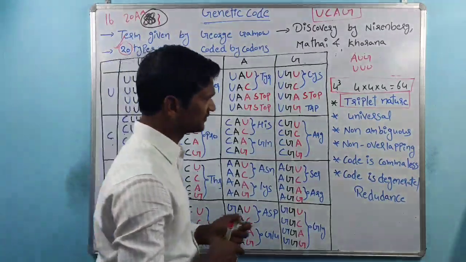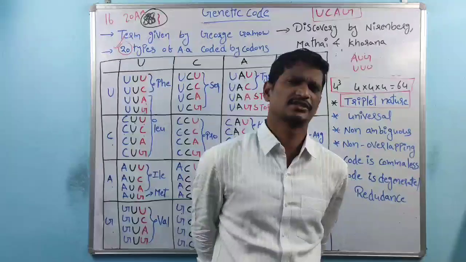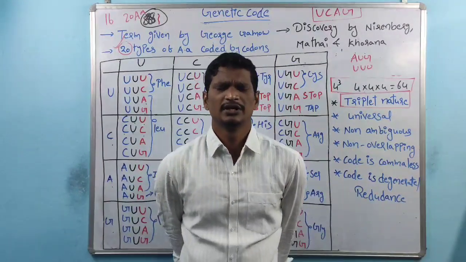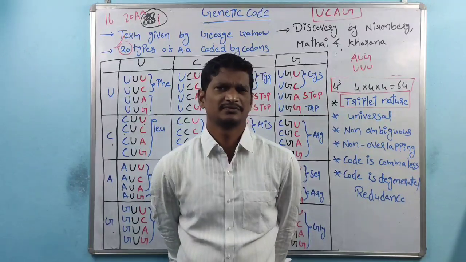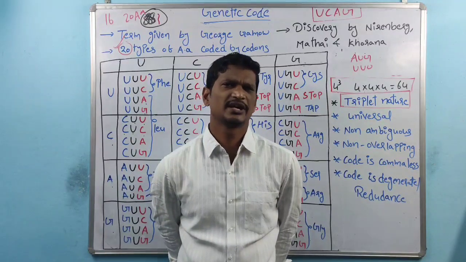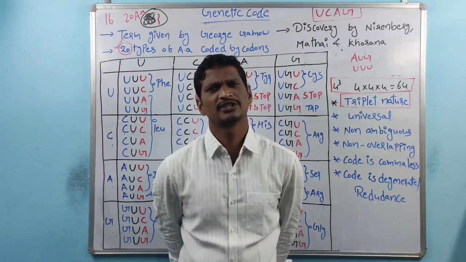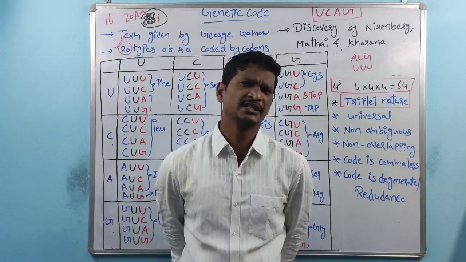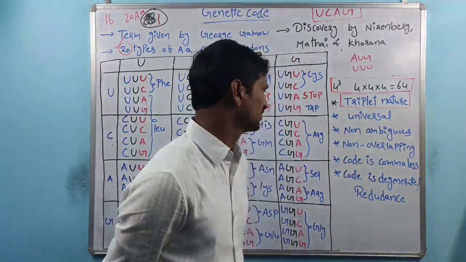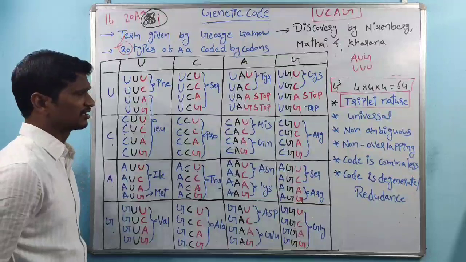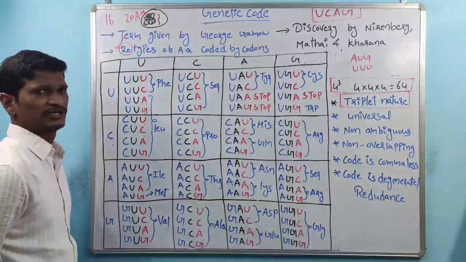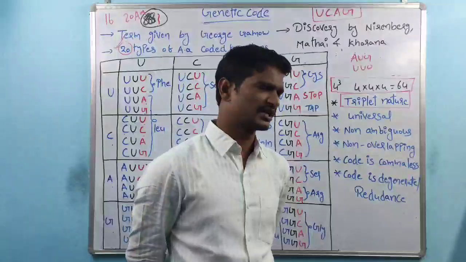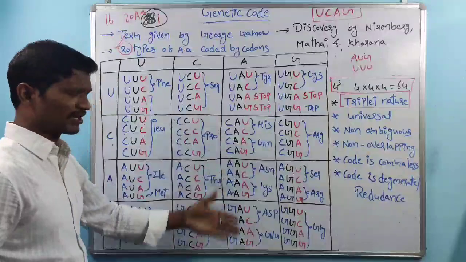And coming to the next point, genetic code is universal. Universal means we know different types of organisms are there. Prokaryotic cells are there, eukaryotic cells are there. In eukaryotes, again different types of organisms are there. In any organism, these codes very specifically code for specific amino acids. Either in prokaryotic cells or in eukaryotic cells, the codons are same.